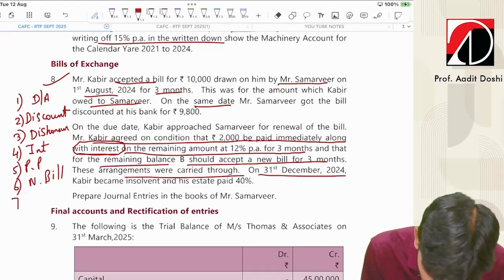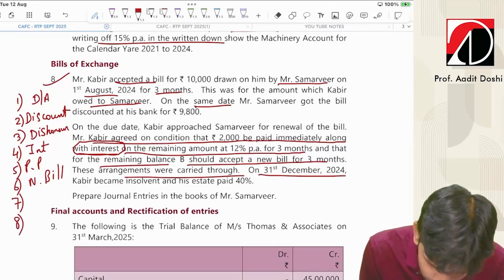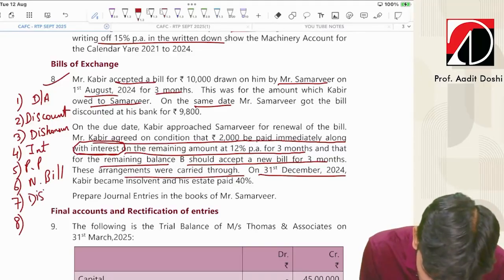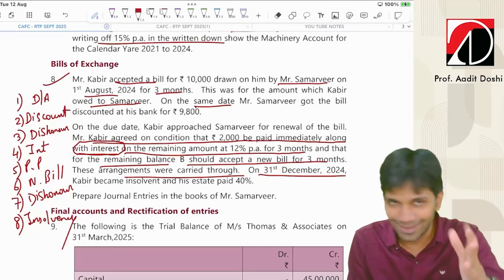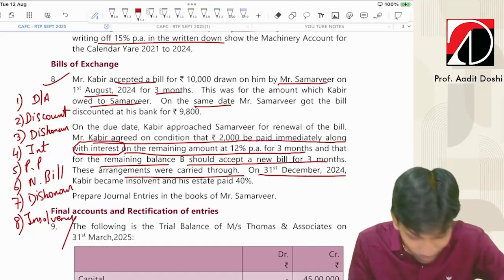Kabir became insolvent. So now he becomes insolvent. So insolvency comes with 2 steps more: once again dishonor, and then the insolvency entry you have to pass. So total 8 entries in this sum, guys. Let's go for the entries, guys. Very simple sum of bill of exchange.